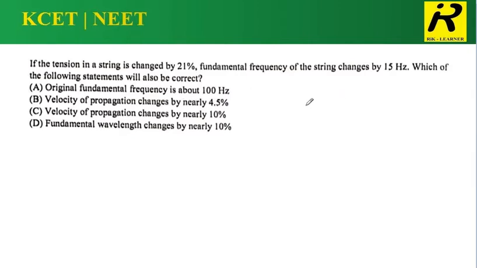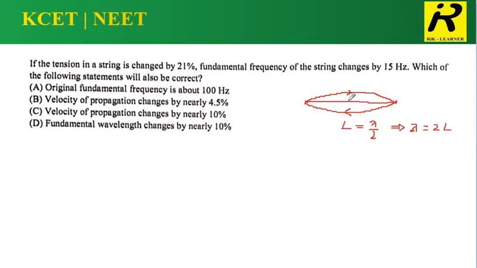If we are having a string like this, and if these two edges are fixed, then the fundamental note generated on this string will go like this. There will be a single loop like this. The length of the string is L, which is equal to half of the wavelength of the corresponding wave generated on the string. Otherwise, I may say lambda is equal to 2 times L.